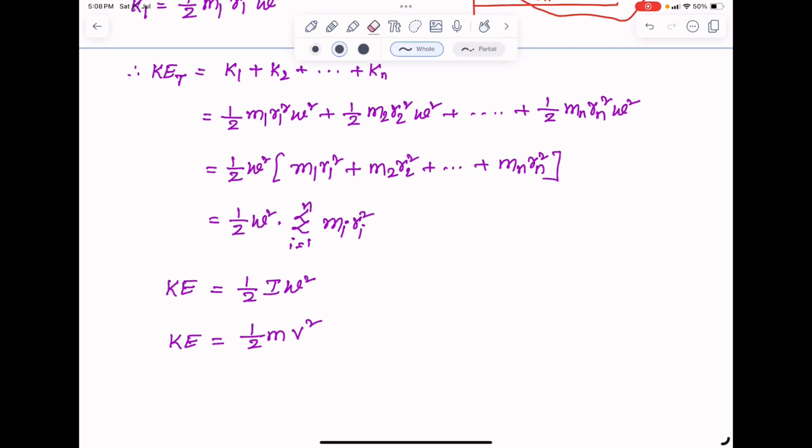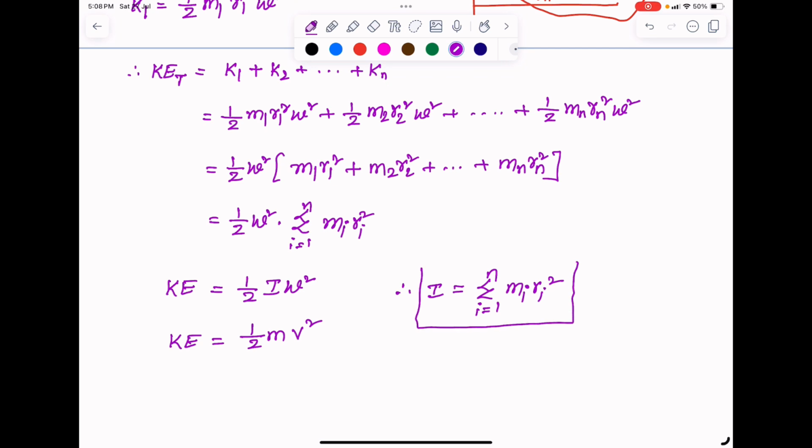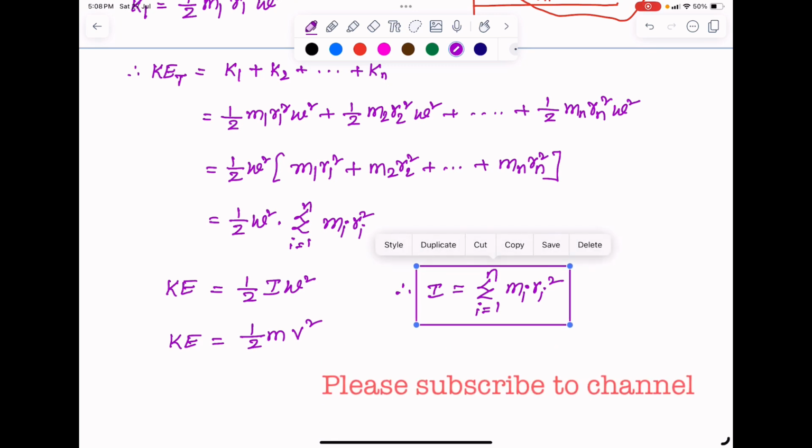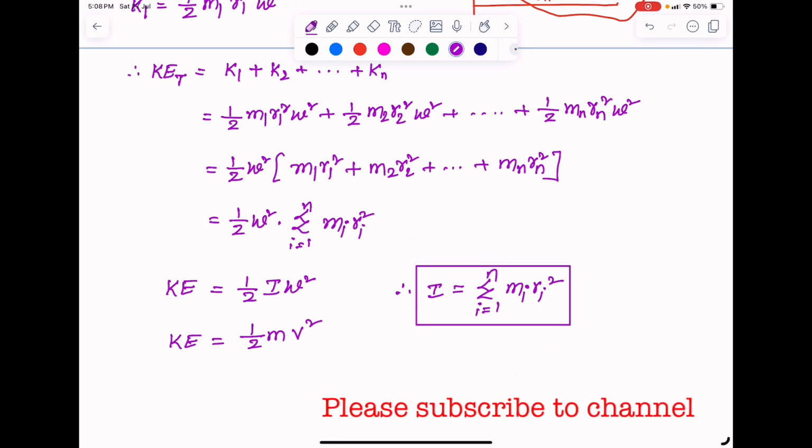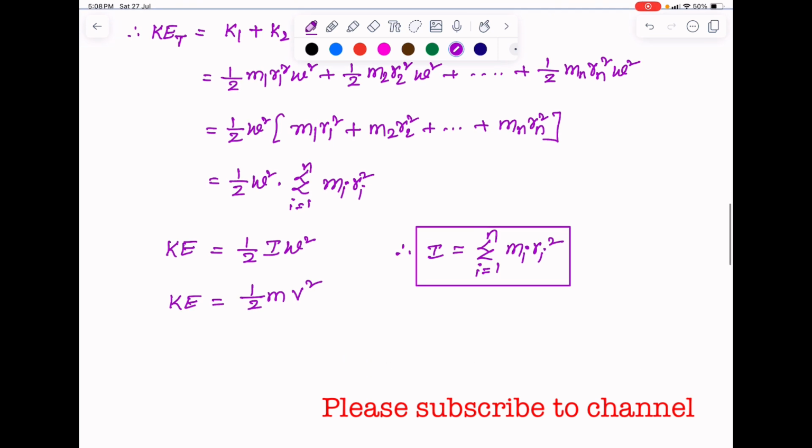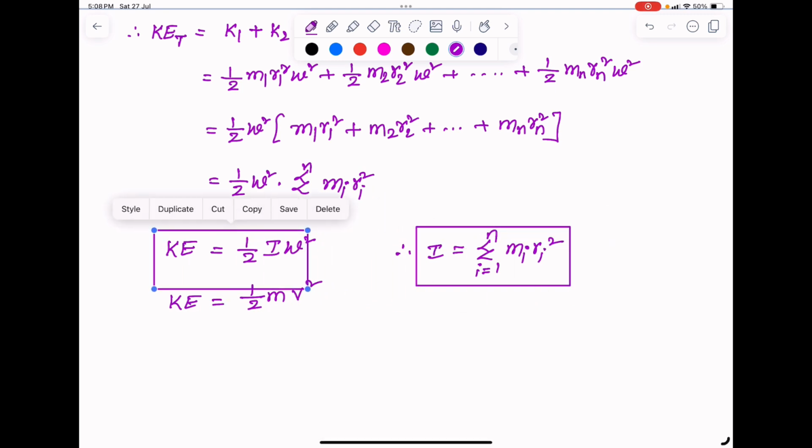Therefore, moment of inertia is equal to summation i is equal to 1 to n of mi ri square. This is the moment of inertia of a system of particles. If n number of smaller particles are present in a rigid body, then the sum of all those gives the moment of inertia I. So directly from this equation, I can clearly say that moment of inertia is analogous to mass.